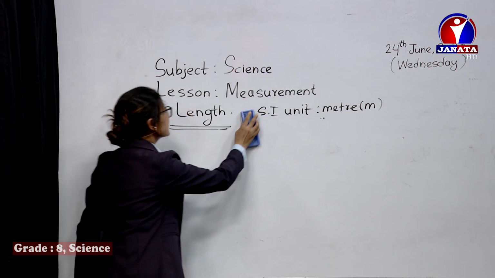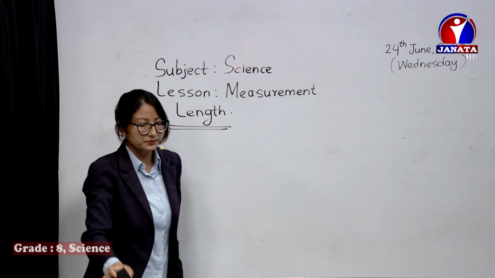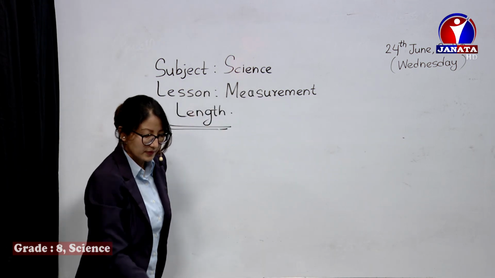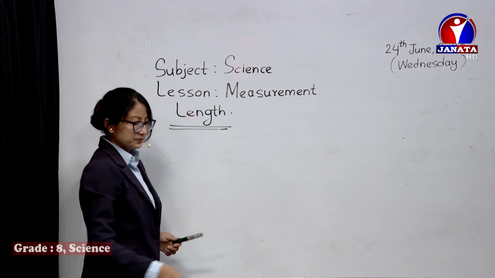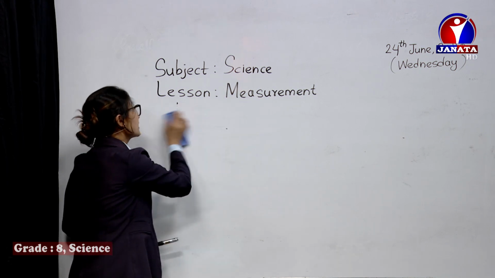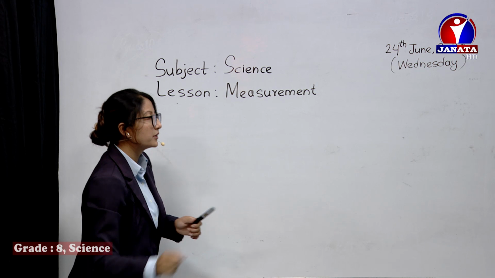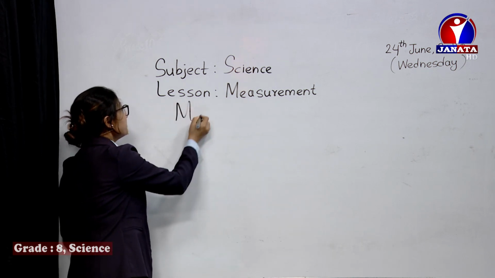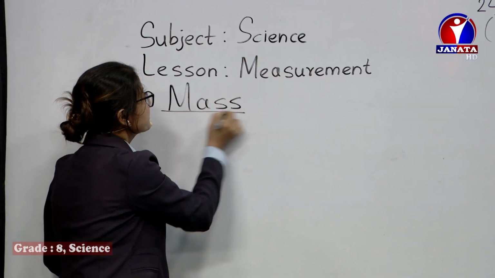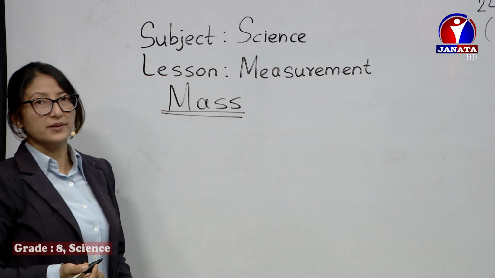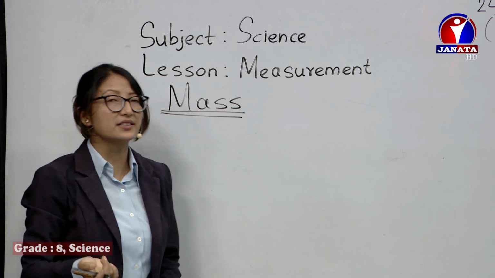Now let's move to mass. Another topic is mass. What do we have in mass is so simple to define. In previous classes you have already learned the definition.